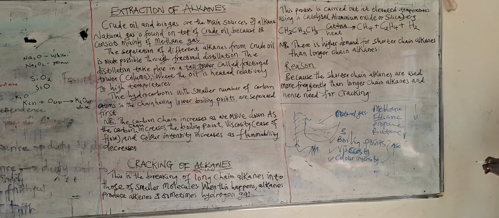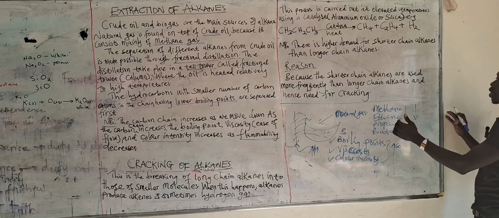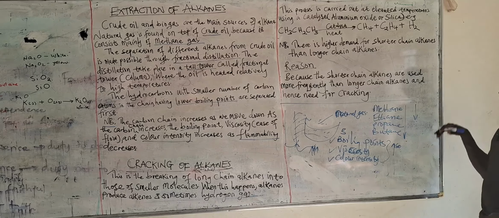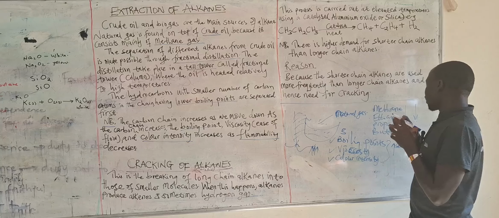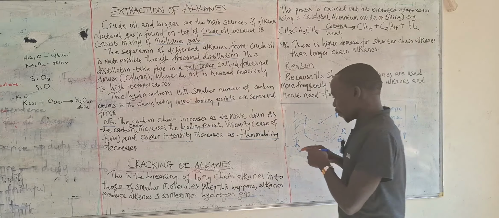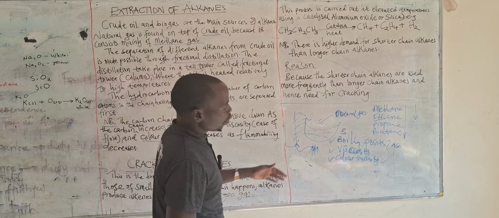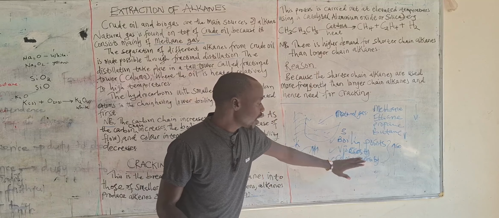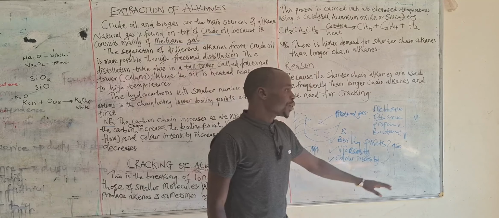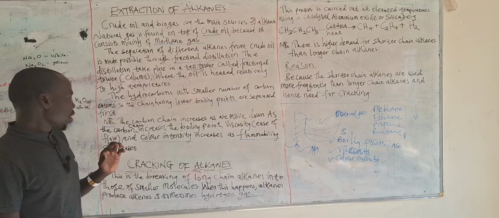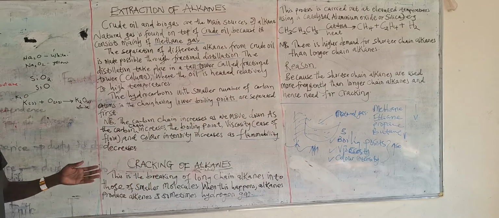This can be explained in a way that here we expect the number of carbon atoms to be increasing. So therefore, the molecular mass becomes so high that you need much energy for that substance to burn. So when we move down, these three things keep on increasing: boiling points, viscosity, and the color intensity. But at the same time, flammability decreases.